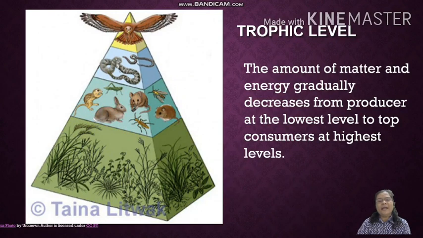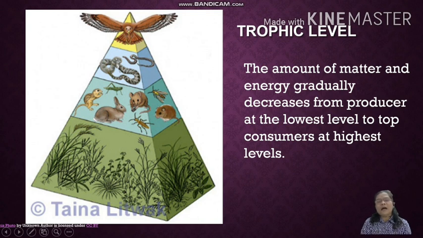Look at the next slide, trophic level. Look at the diagram. See, at the base the producers are present, and at the top of the producers the primary consumers are there, then secondary consumers, tertiary consumers, apex consumers are shown in the diagram.